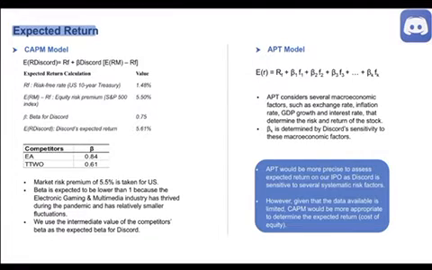Second, we look at the APT model. APT considers several macroeconomic factors such as exchange rate, inflation rate, GDP growth, and interest rate that determine the risk and return of the stock. Beta is determined by Discord's sensitivity to these macroeconomic factors. APT would be more precise to assess the expected return on our IPO as Discord is sensitive to several systematic risk factors. However, given that the data available is limited, CAPM would be more appropriate to determine the expected return, which is also the cost of equity for Discord.